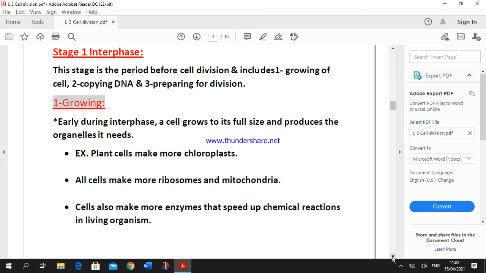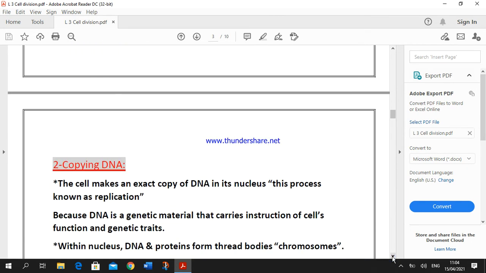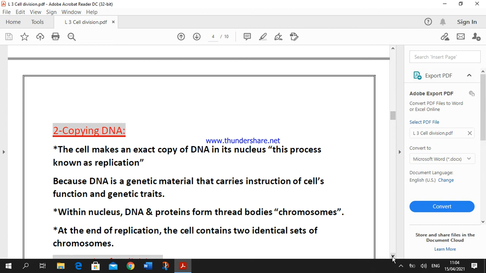Cells also make more enzymes that help to speed up the chemical reactions inside the cells. After growing, after the cell reaches the full size and after the cell has formed the organelles it needs for cell division, the second stage begins. In this stage, the cell makes an exact copy of DNA in its nucleus, and this is known as replication. What's meant by replication? Replication means the cell makes an exact copy of DNA.